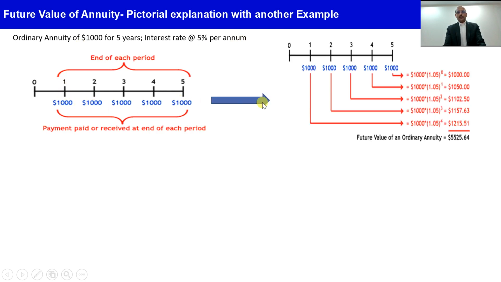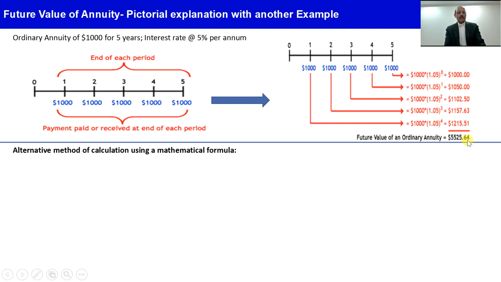So when we do the compounding using the annuity concept, the first $1,000 which we deposit at the end of 1 year gets accumulated over 4 years of compounding, so 1.05 raised to power 4. The second $1,000 will get accumulated over 3 years of compounding, so 1.05 raised to power 3. Like that we get the future value for each of the cash flows, and if we take the sum of that, it becomes 5525.64.